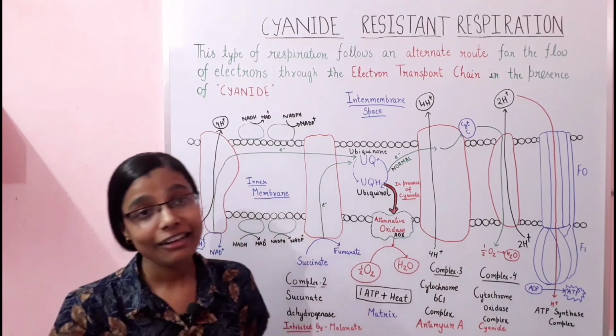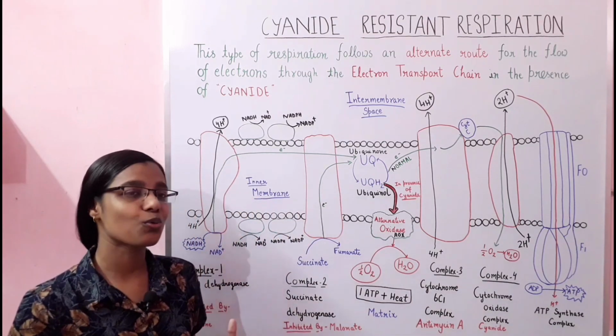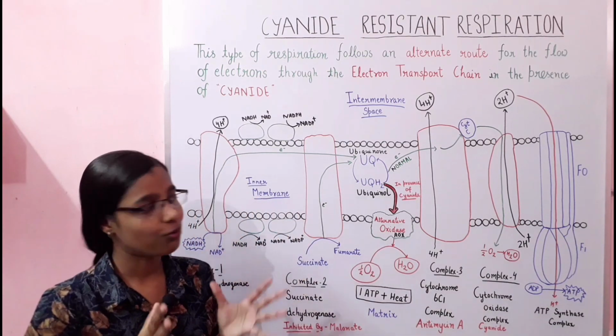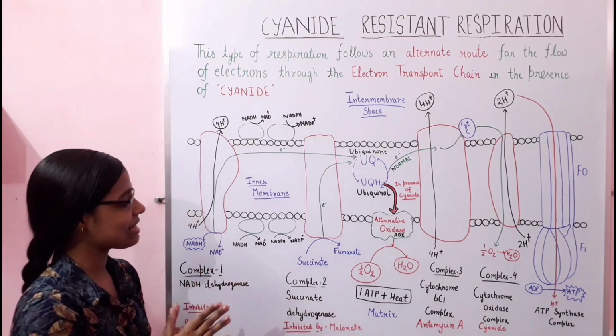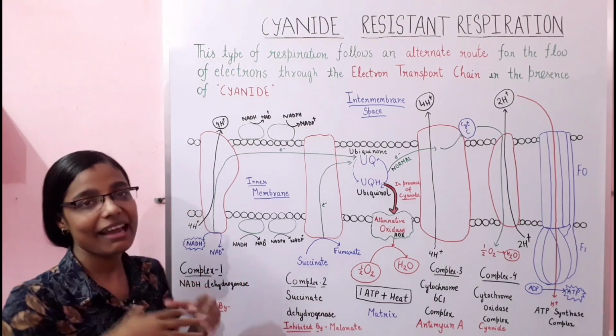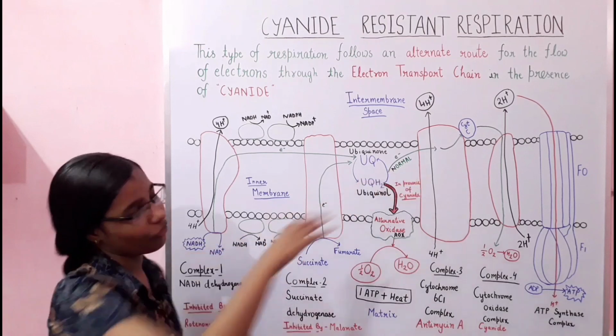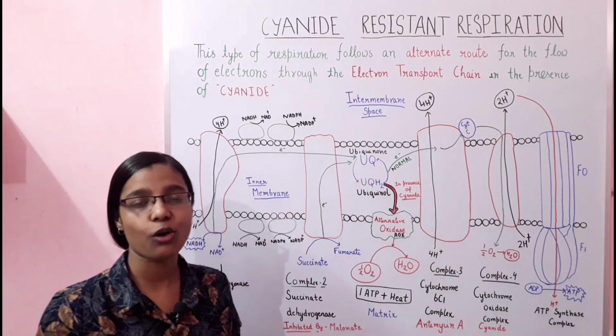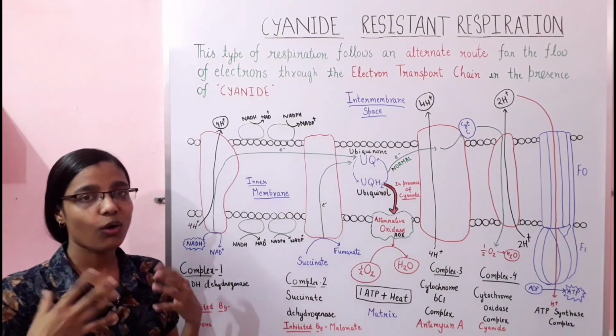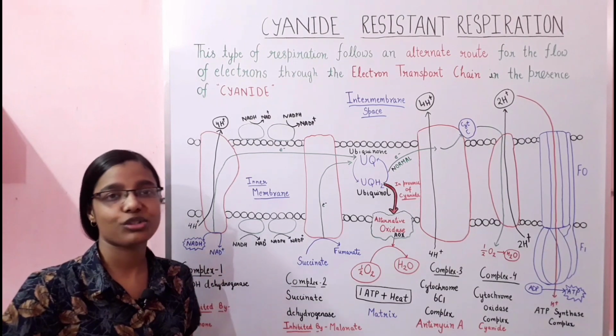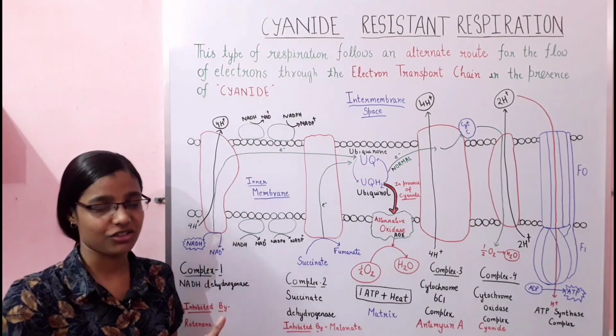So the plant follows an alternate route for this. What happens in this case? The plant deviates from the normal route of electron transfer and follows an alternate route. So what is that route? That route is your cyanide resistant respiration.